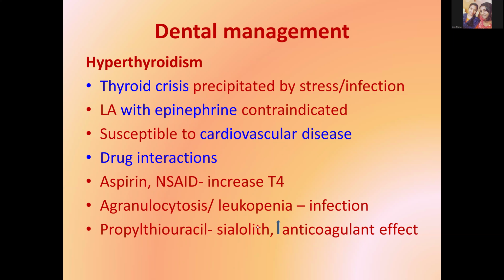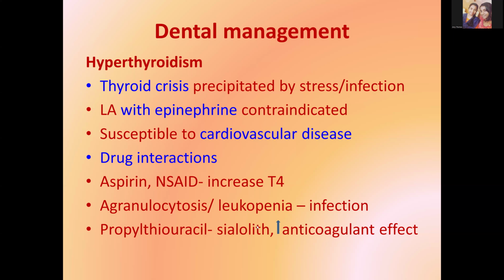And there can be drug interactions in such cases, that is, aspirin as well as some NSAIDs are seen to increase the T4 level. So we should avoid these drugs. Agranulocytosis as well as leukopenia can also be seen, with infections.